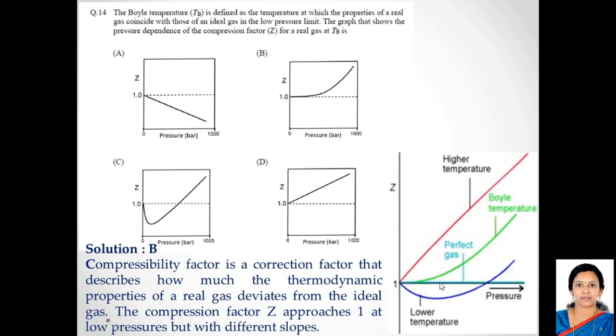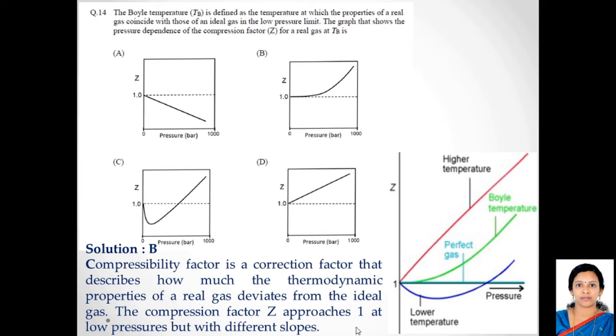Whereas for a non-ideal gas, it shows a slope, either a positive slope or a negative slope. So it shows a slope for non-ideal gases. You see the red line here is the curve for the non-ideal gas at higher temperatures. The blue line is the curve for the non-ideal gas at lower temperatures. And at Boyle's temperature, the green curve is the curve that shows a gas at Boyle's temperature.